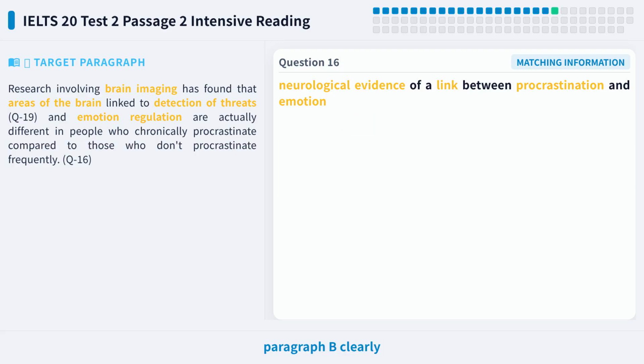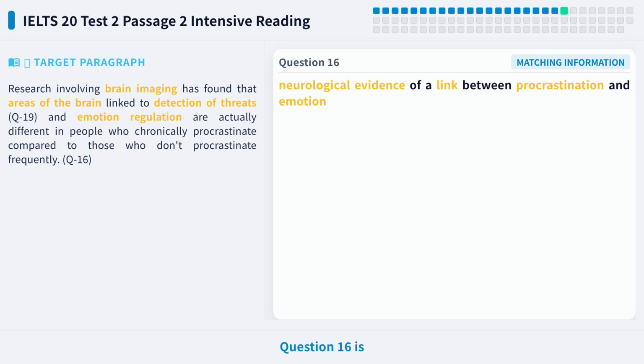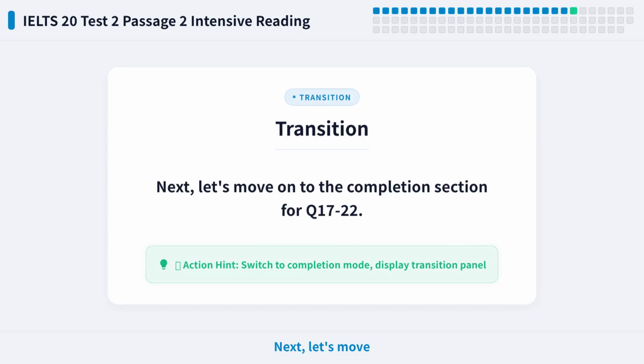Scanning the passage, paragraph B clearly mentions research involving brain imaging and points out differences in brain areas of chronic procrastinators. This directly matches the neurological evidence in the question. So the answer to question 16 is B. Next, let's move on to the completion section for Q17-22.